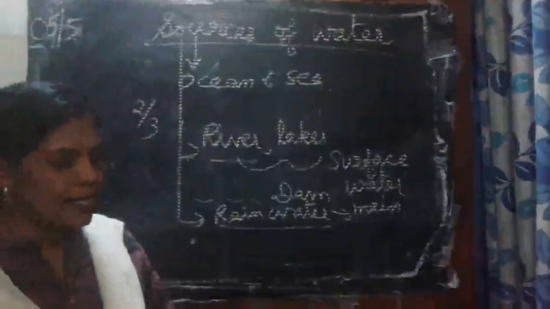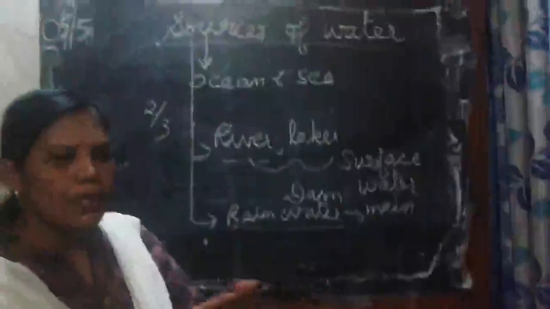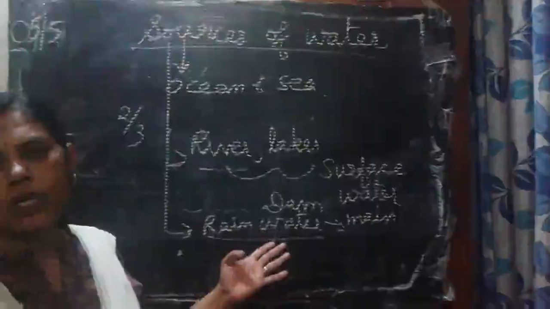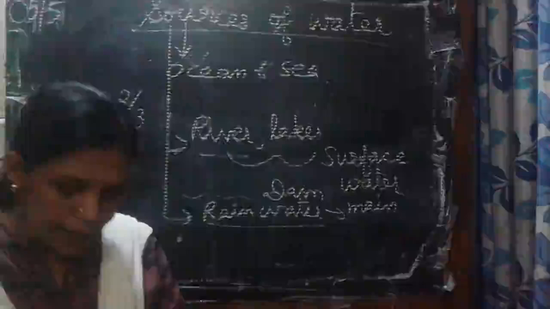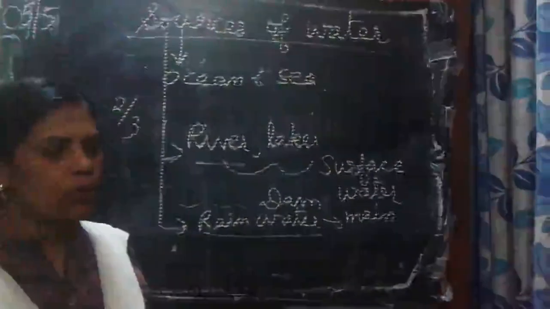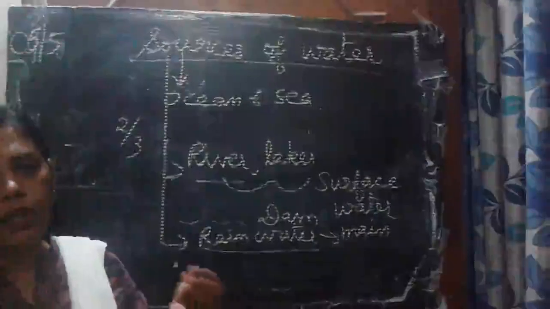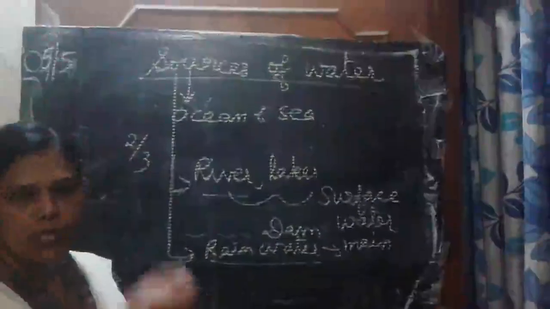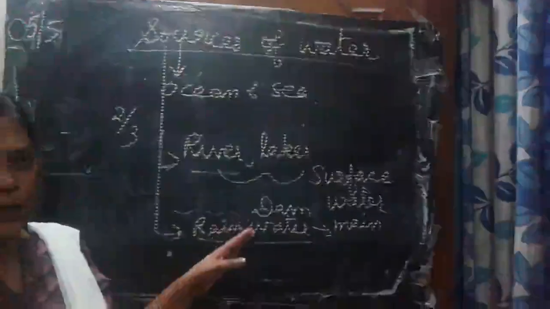So it acts as an underground source of water. This water is stored below in the water table. Then how will we use it again? By digging the ground, through wells or bore wells, tube wells, we can bring the groundwater up. Then we can use it.